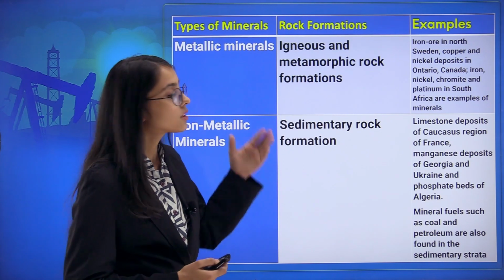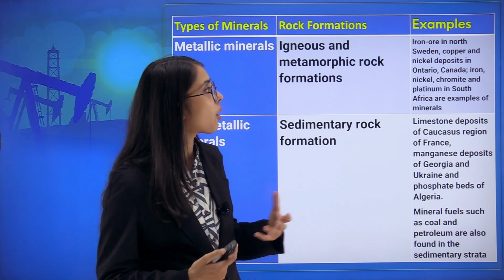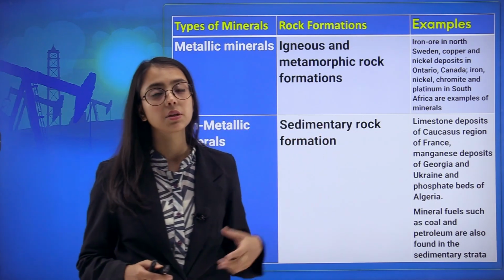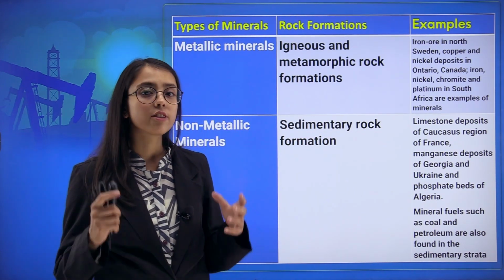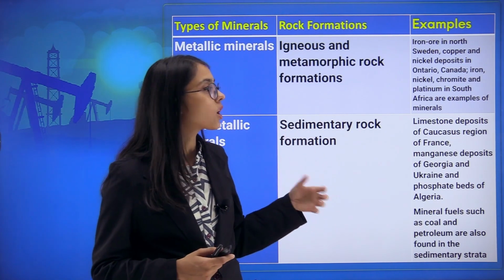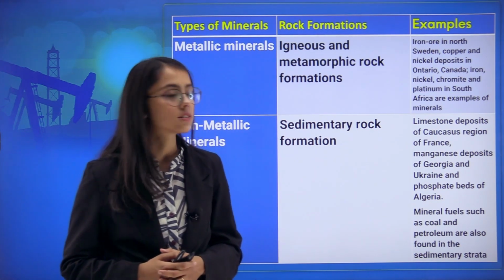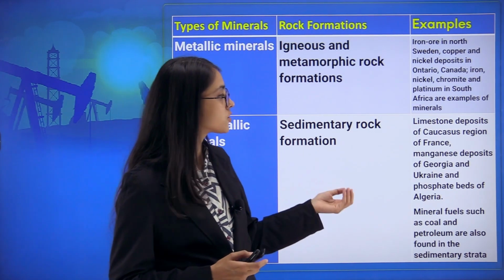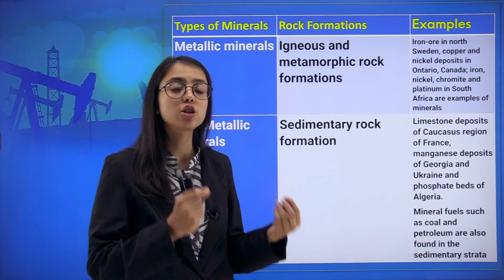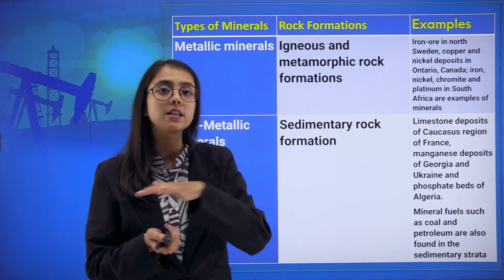The examples of metallic minerals are iron ore in North Sweden, copper and nickel deposits in Ontario, Canada, and iron, nickel, chromite and platinum in the southern part of Africa. Whereas for non-metallic deposits, we have limestone deposits in the Caucasus region of France, manganese deposits of Georgia and Ukraine, and phosphate beds of Algeria. There are some mineral fuels also, minerals and deposits which are used as fuels, such as coal and petroleum, and they are also found in sedimentary strata.